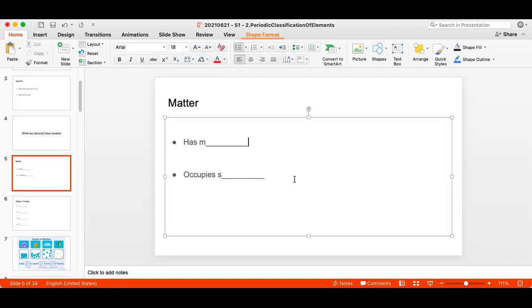Remember, matter is something that has mass. It can be a stone, it can be water, it can be iron, it can be plastic, it can be paper, it can be our bodies also. Anything that has mass. And remember, mass is measured by the unit of kilograms. This is the SI unit.